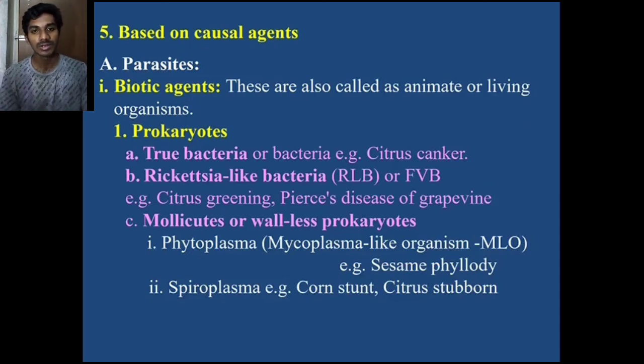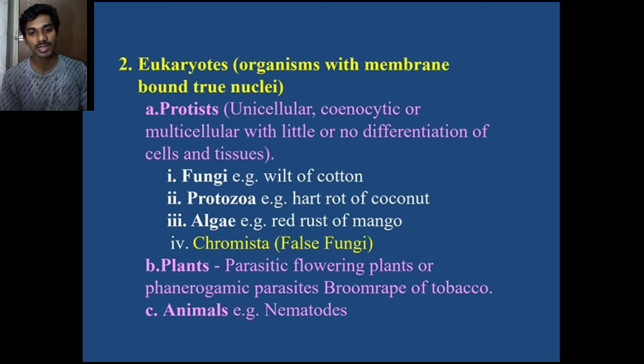Next one we see classification based on causal agents. This is parasitic, and under the parasitic we see the biotic agents. Among the biotic agents we see the prokaryotic and eukaryotic. Prokaryotic means true bacteria or bacteria. Example: citrus canker, rickettsia-like bacteria, RLB or FLB. Example: Pierce's disease of grapevine, etc.